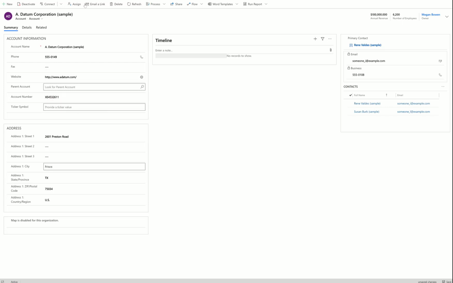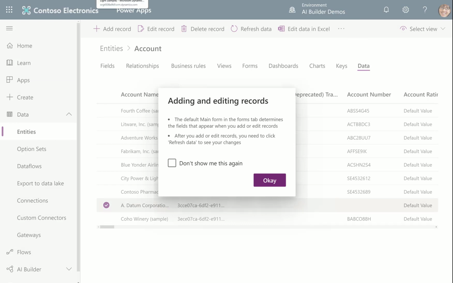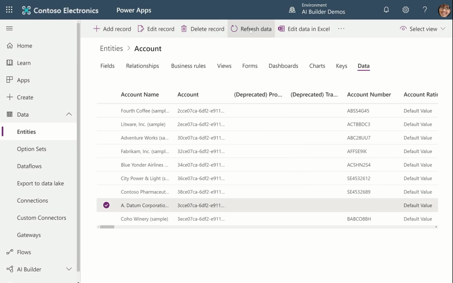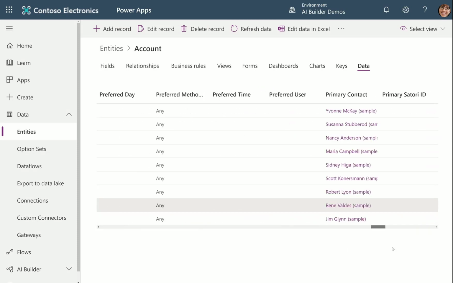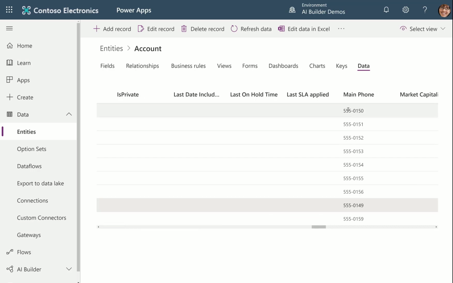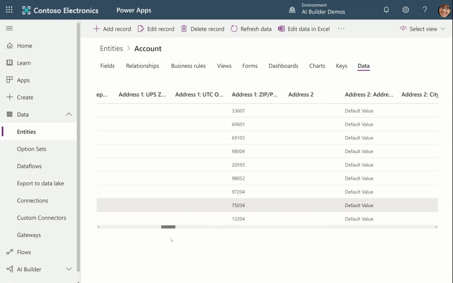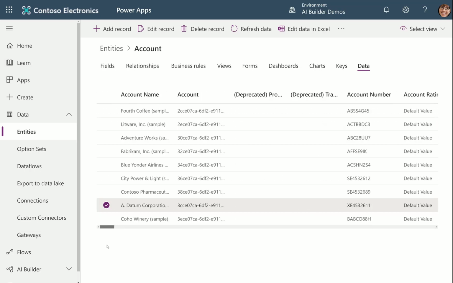Now, in real life, again, if I want to use the account number, I might want to do some automation around how the account numbers are set to make sure that they're all set properly and they're unique. All right, that's all part of building a solution. All right, so I'm going to close all this stuff that I opened, hit OK here, and refresh. So look at your data and make sure, I think I've said 2 things. If you decide to use the telephone number like I did, make sure they're all unique. If you want to do a better job than I did, use the account number, but make sure that the account numbers are all populated. There's no blanks.